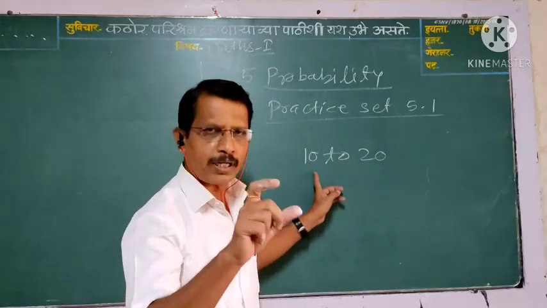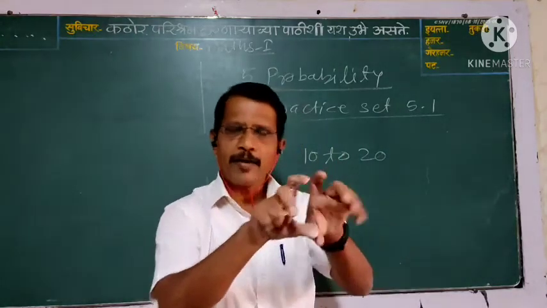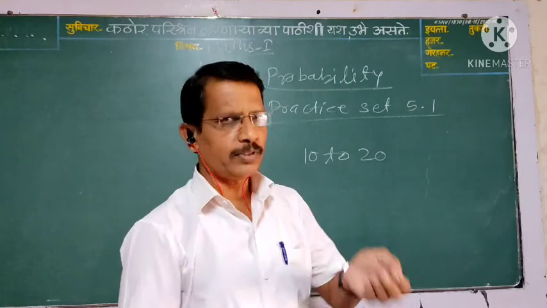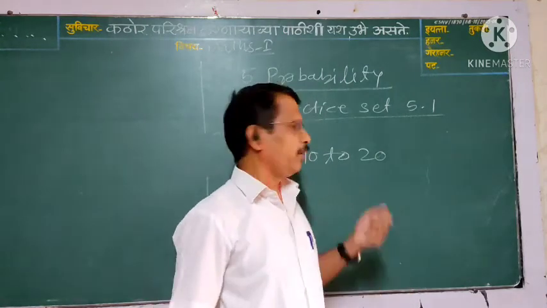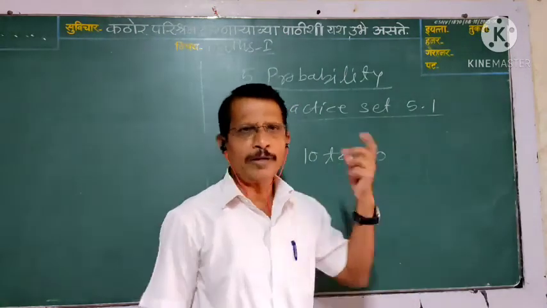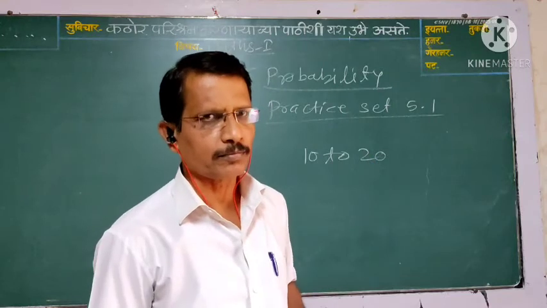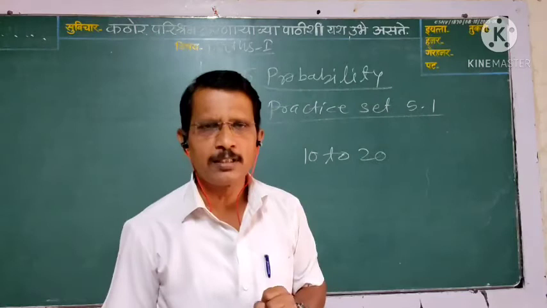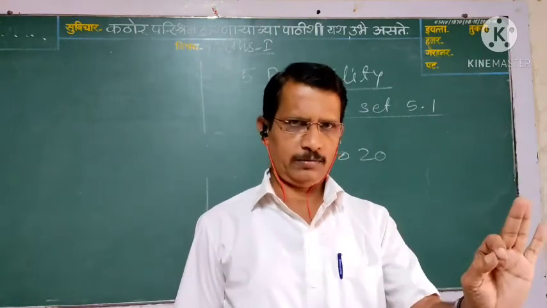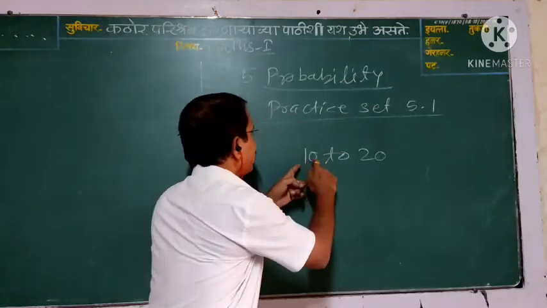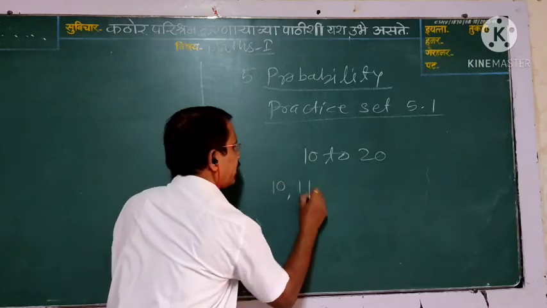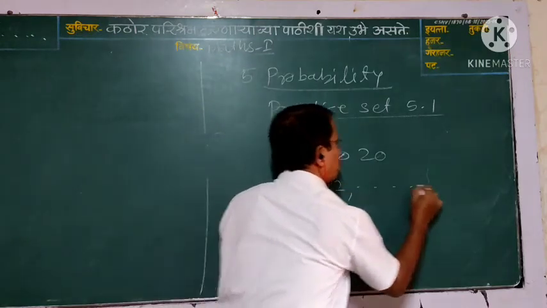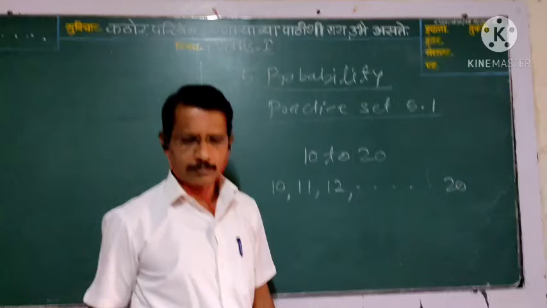We write numbers 10 to 20 on the cards. Then one card is drawn from these cards. How many possibilities? Some students said 10 to 20 means 10 possibilities, but this is wrong. Here, consider the first card is 10, then 11, then 12, up to 20. How many cards?